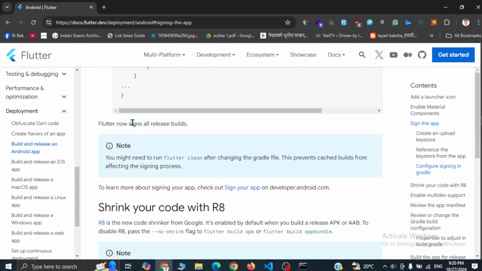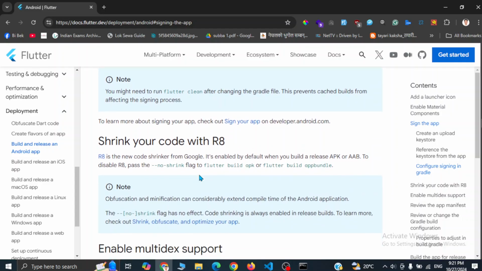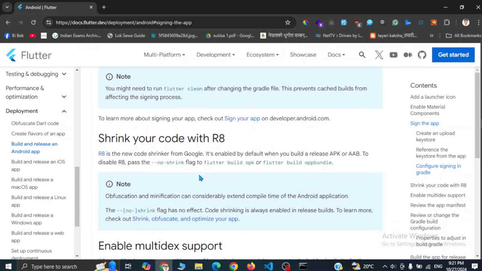We can build a release version by using the release flag after the flutter build command. We can simply use a command like flutter build appbundle --release, or by default the release version will be built, so you don't need to explicitly pass the release flag.